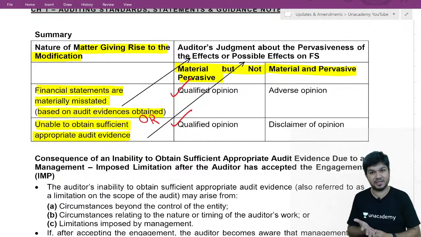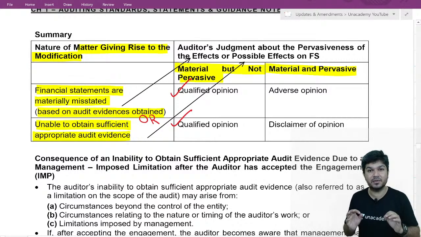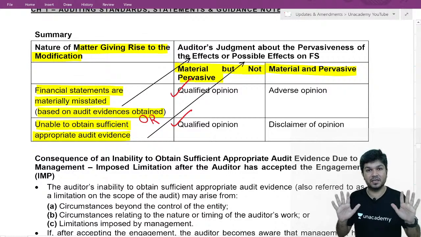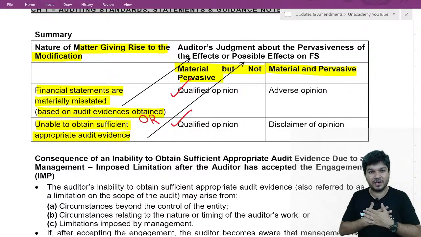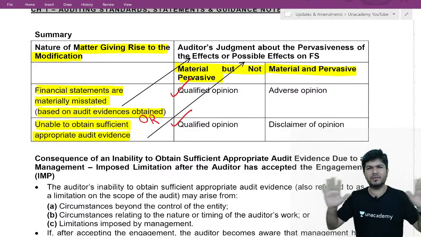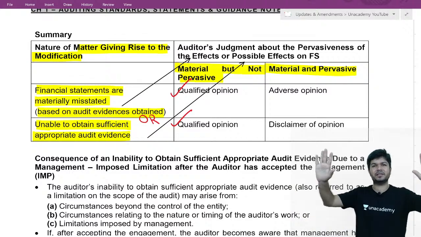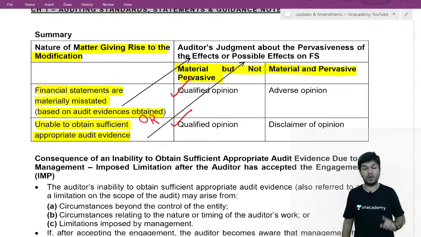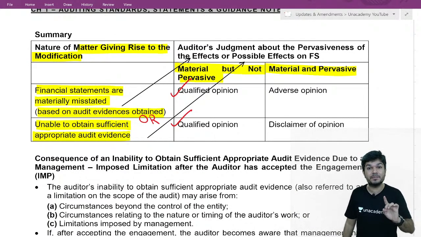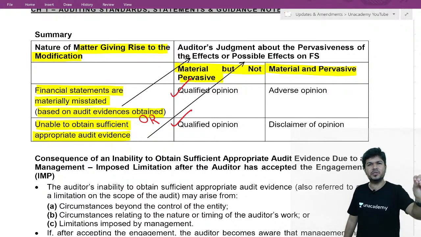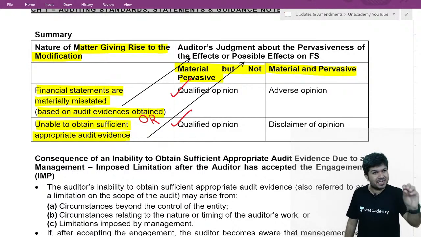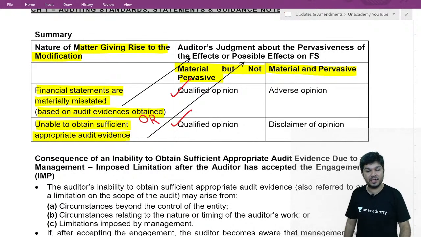If the effect or possible effect is material but not pervasive, we give a qualified opinion. Under a qualified report, the effect is material but not pervasive. It's not at many places, it's at one place. One or two things wrong, and that's not a substantial portion of the financial statement. A small mistake in debtors, provision not done properly, some mistake in inventory. I'll say the financial statement shows a true and fair view except debtors or except inventory.